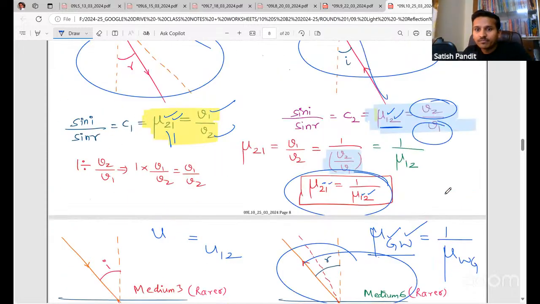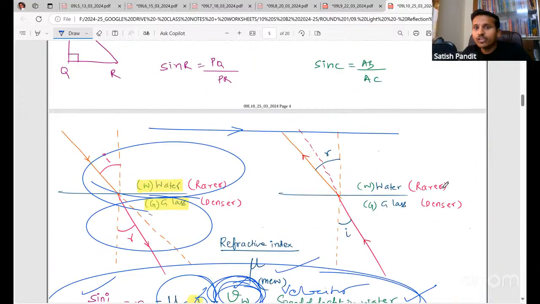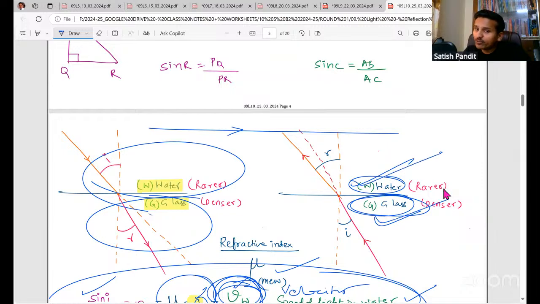But look here, water and glass. Here the refractive index of water will not be absolute. Why? Because light is coming from glass. So we are finding the refractive index of water with respect to glass, so it is relative. This is relative refractive index. Whenever we measure the refractive index of a particular medium with respect to air, it is absolute. Otherwise, it is relative. I hope you are all able to understand. It's very simple.